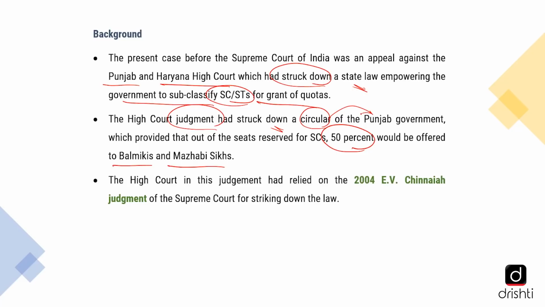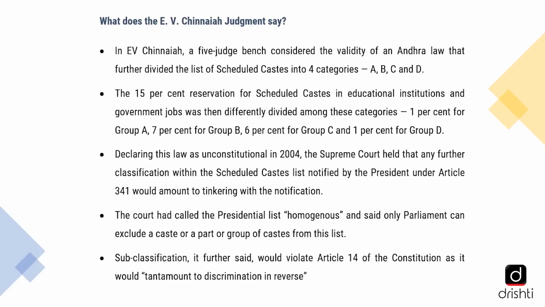The High Court in this judgment had relied on the 2004 EV Chinnaiah Judgement of the Supreme Court for striking down the law. What does that judgement say?